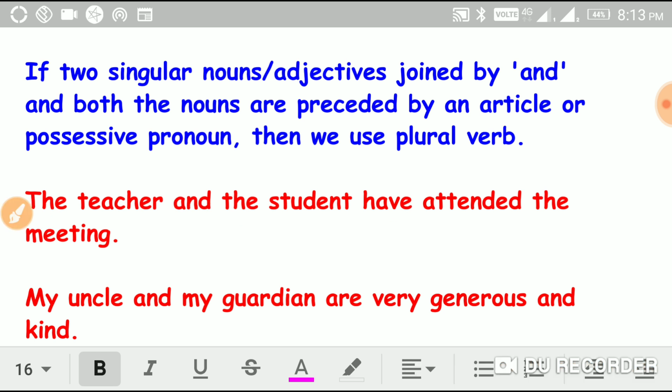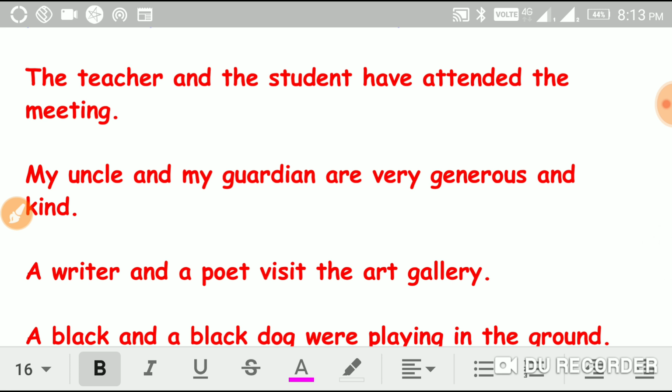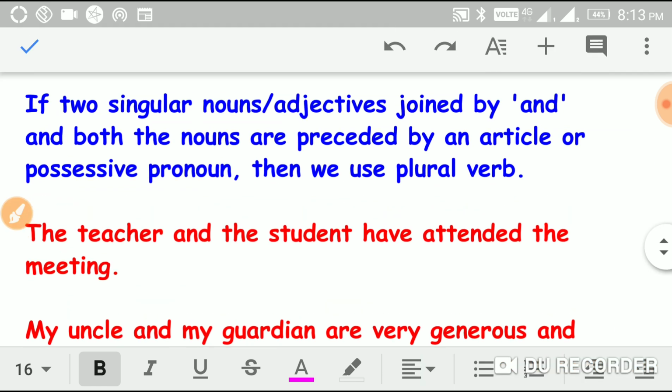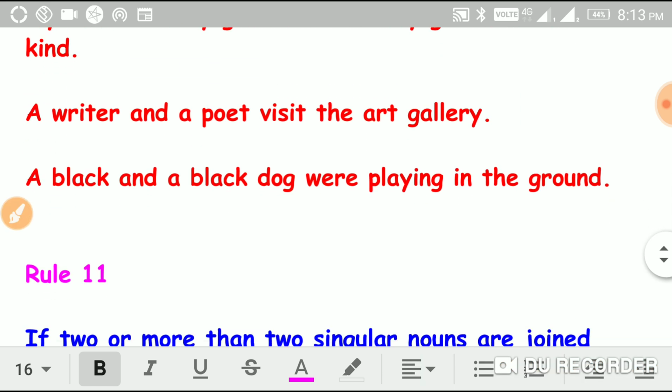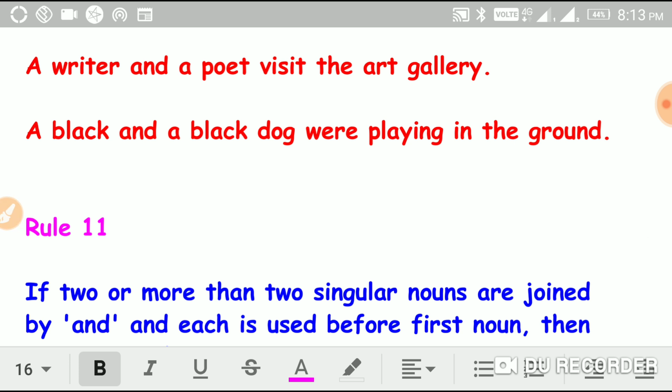Understand? For another example, my uncle and my guardian. Here my and my are possessive pronouns, uncle and guardian are singular nouns, and and is used here to join these two, so we have to use are, that is a plural verb. And a writer and a poet visit the art gallery. Here, a writer, a poet visit. So here visit is a plural verb.